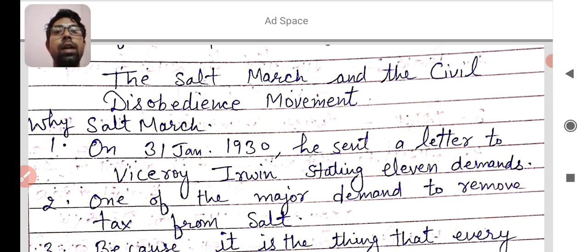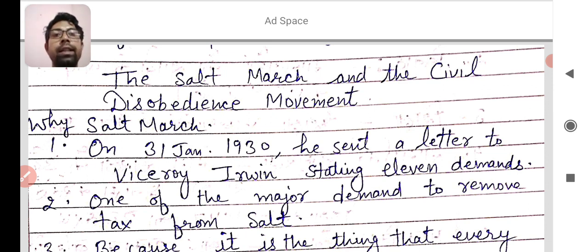You know that salt is a common mineral used in our food and diet. On 31 January 1930, Mahatma Gandhi sent a letter to Viceroy Irwin stating 11 demands.